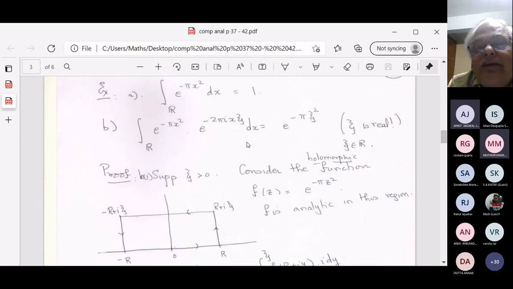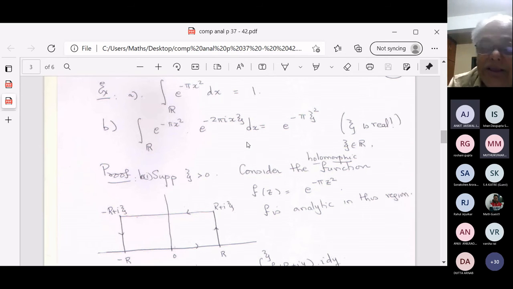And what we are saying in that equation b is that if the function f of x is e to the minus pi x squared, then the Fourier transform of f evaluated at psi is f of psi. See, the left-hand side is the Fourier transform of the function e to the minus pi x squared.